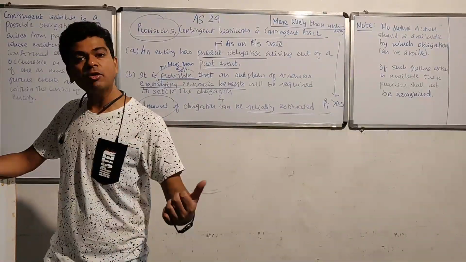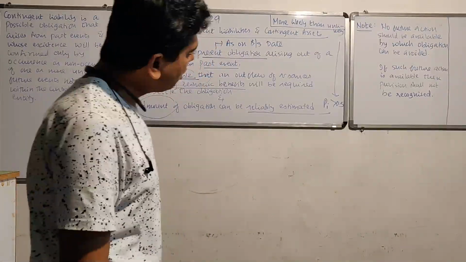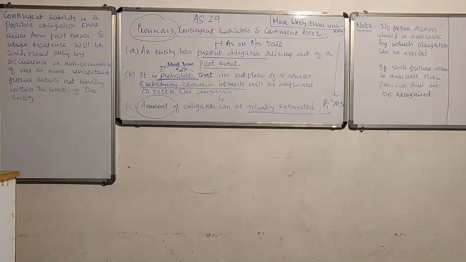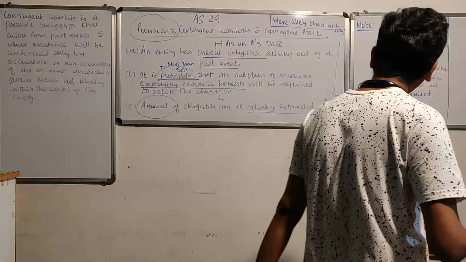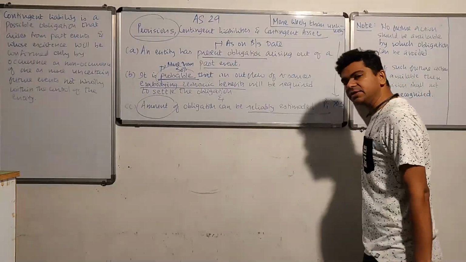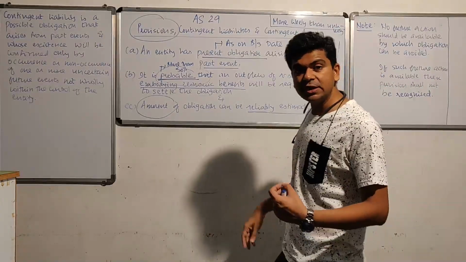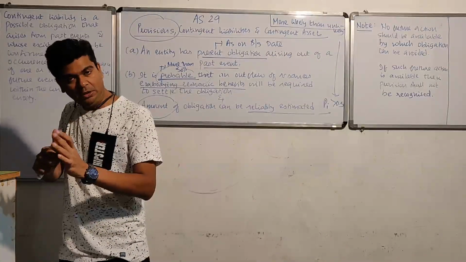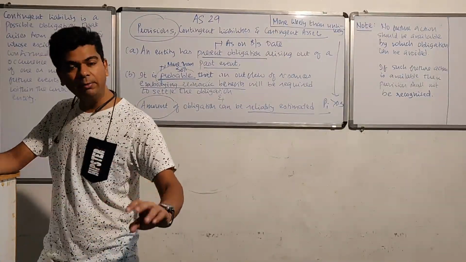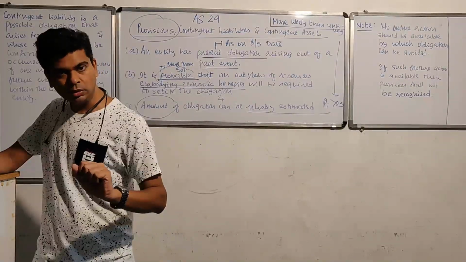What about the sales that you have already done in the past? The sales that you have already done in the past, you have already promised your customers that, see, I am selling on 3-year warranty basis. So even the future action of withdrawing your policy of selling on warranty basis cannot help you in avoiding the warranty expenses that you may have to incur for the sales that you have already done in the past. So no future action is available. I still have to go ahead and recognize a provision.